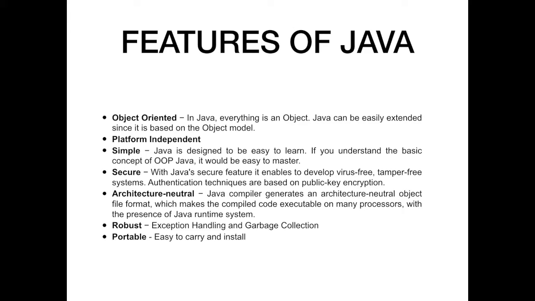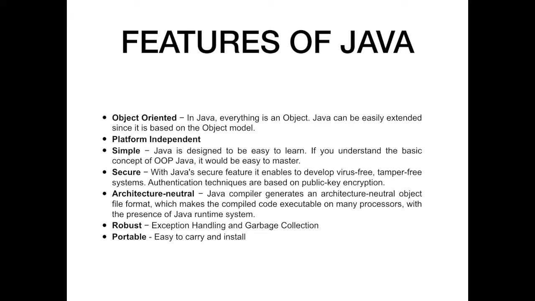Firstly, it is object oriented, that is, everything is an object. Java can be easily extended since it is based on the object model. Now what is an object model? Everything in Java is an object, that is, an object can be treated as a real world entity.